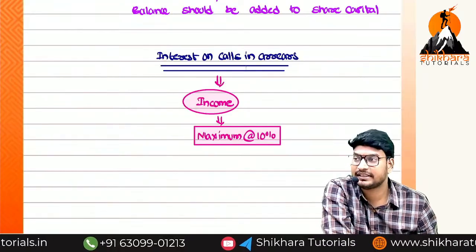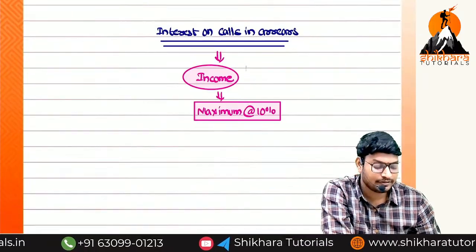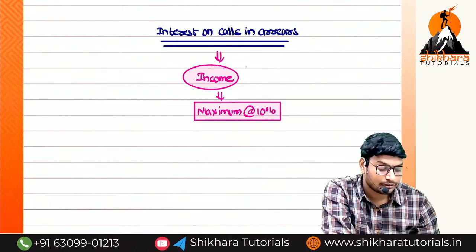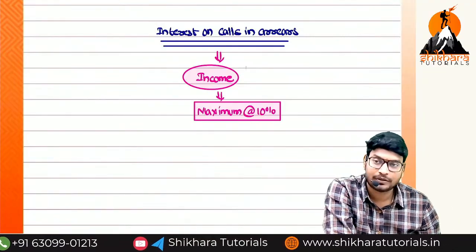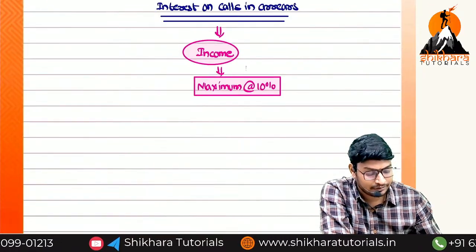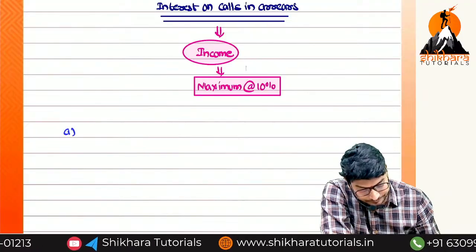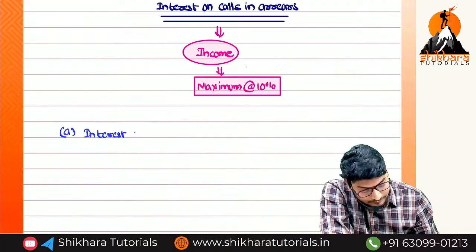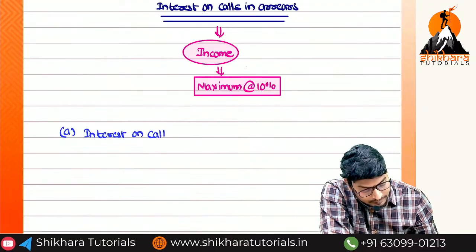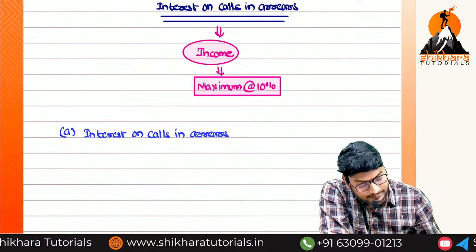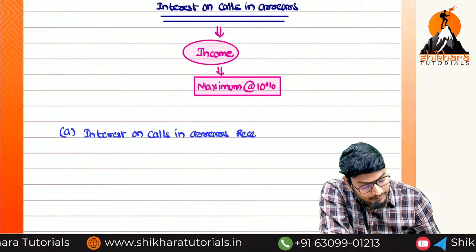Now we are going to see the entries. First we have to write the due entry, and then we have to write the receipt entry. Who has to pay the amount? Shareholders have to pay the amount. Now what we need to do? First one, interest on calls in arrears: receivable or payable?